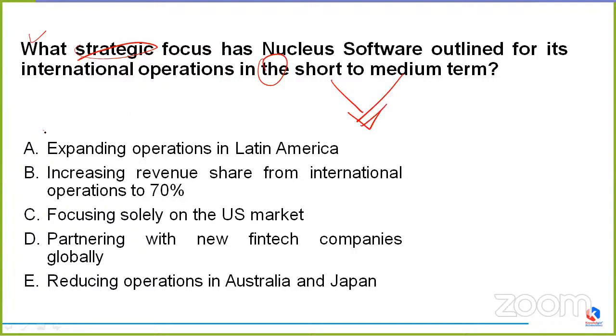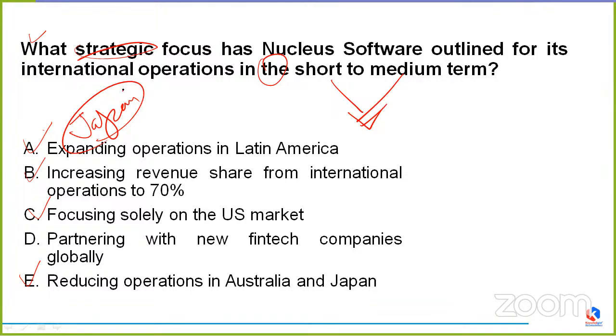Options: expanding operations in Latin America, increasing revenue share from international operations to 70%, focusing solely on the US market, partnering with new fintech companies globally, or option E, reducing operations in Australia and Japan. What should it be? What should be the strategic focus of Nucleus Software?